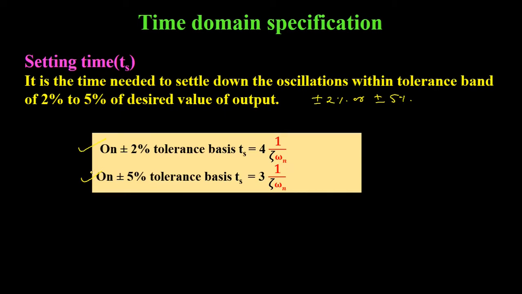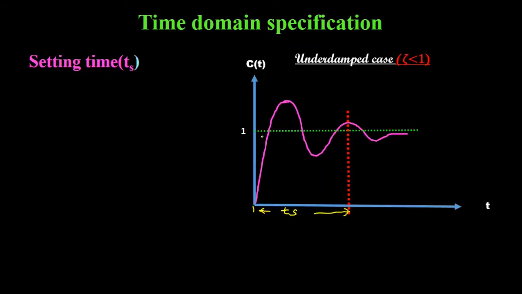In this lecture, we are going to derive the expression for the settling time on plus minus 2% basis, and we are also going to understand how to derive the expression for settling time on plus minus 5% basis. This is the time response of a second order control system when subjected to a unit step input of magnitude 1 when the damping ratio zeta is smaller than 1.